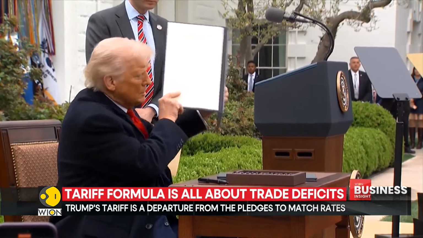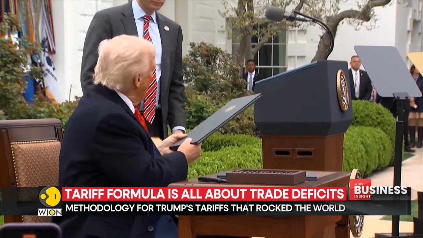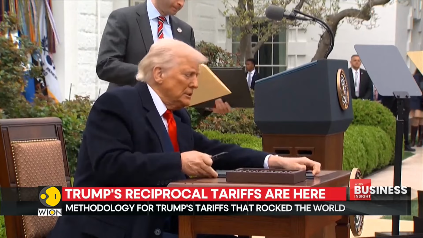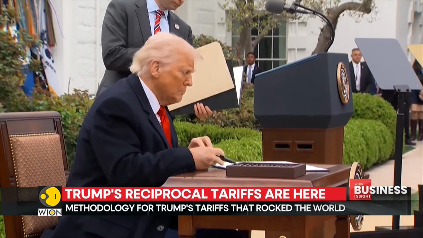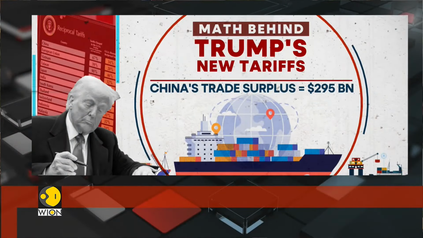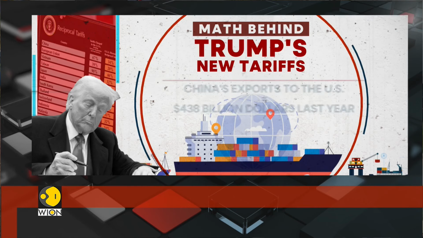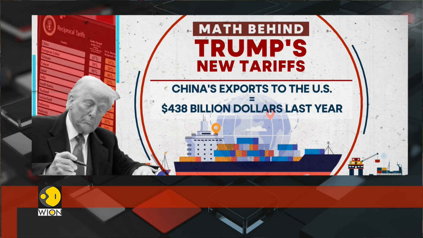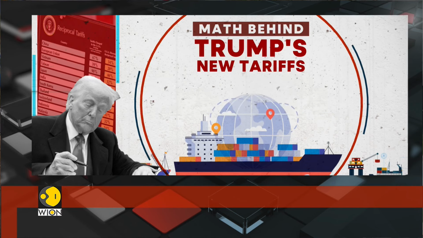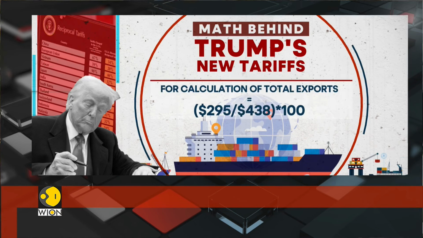In fact, the discounted rate was then calculated by dividing that by 2. For example, China's total exports to the U.S. were $438 billion last year, yielding a trade surplus of $295 billion, or 68% of total exports. The result was a tariff rate of 34% when divided by 2 using the method. Rates for other economies, such as those of the EU, South Korea, and Japan, were calculated using the same formula.